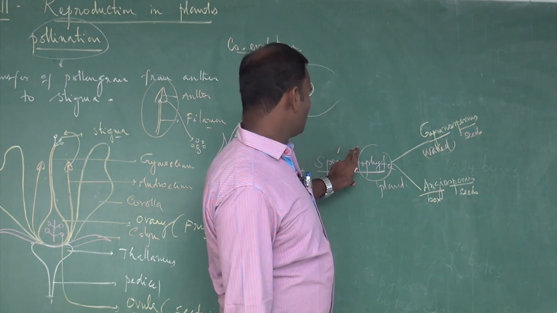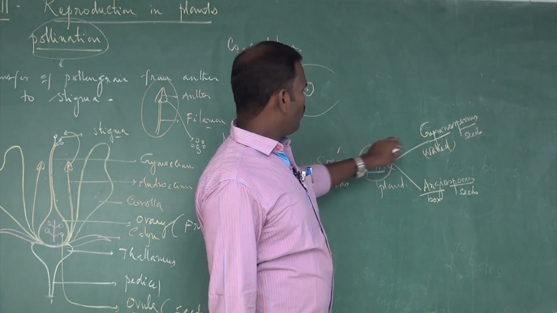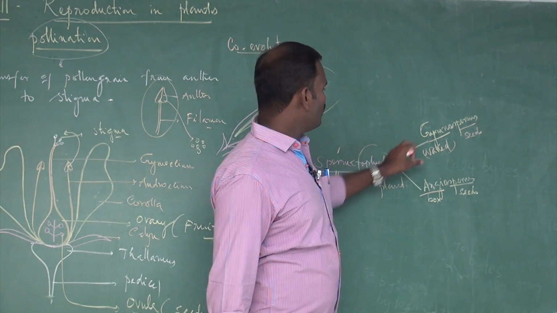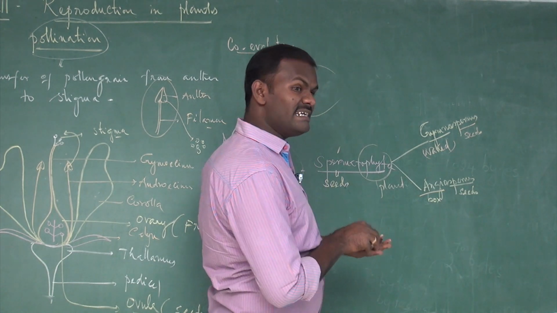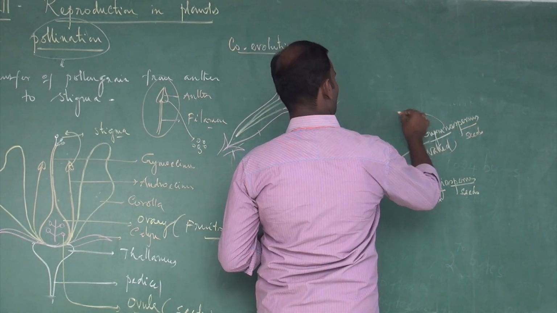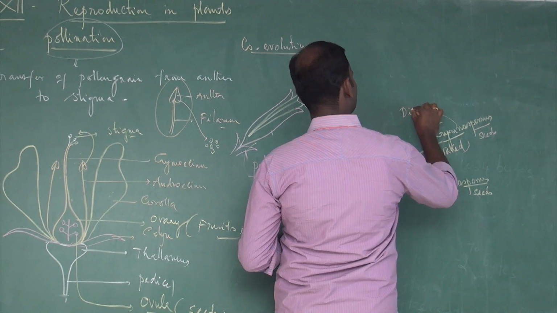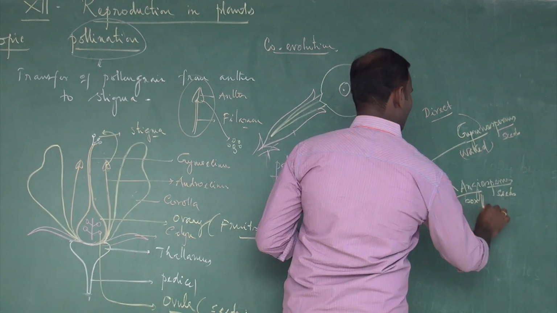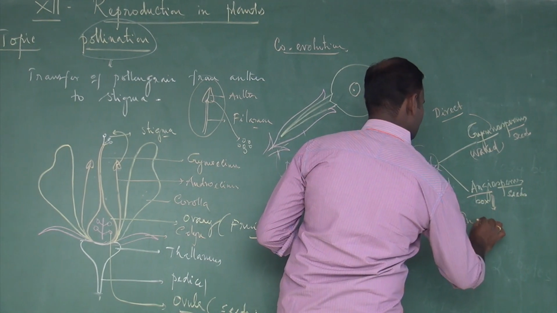So there are two groups of spermatophytic plants. One is gymnosperms, another one is angiosperms. In gymnosperms, pollination is direct pollination. In angiosperms, pollination is indirect pollination.